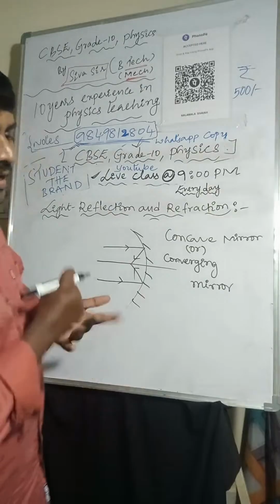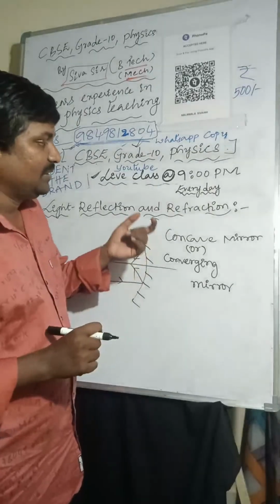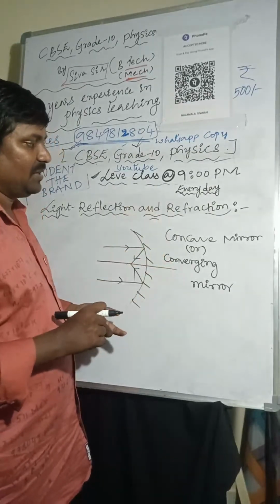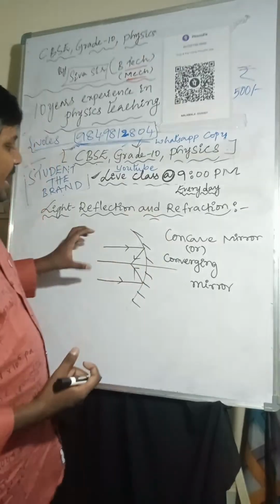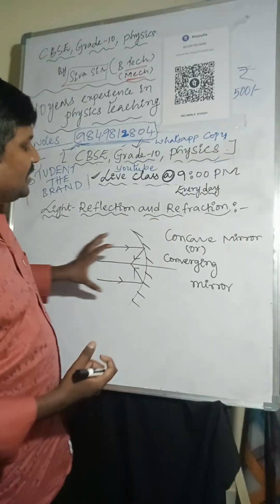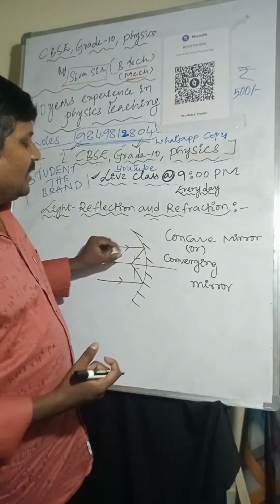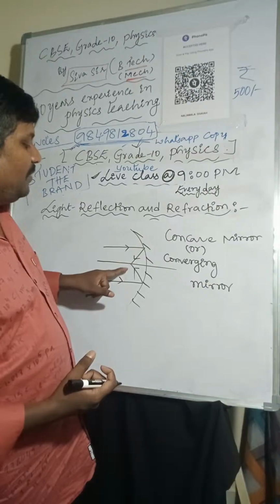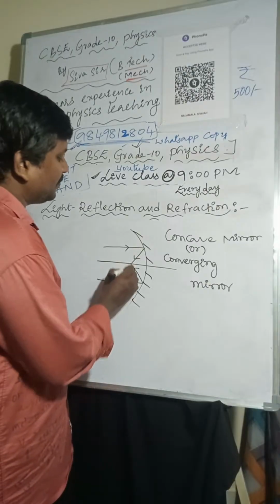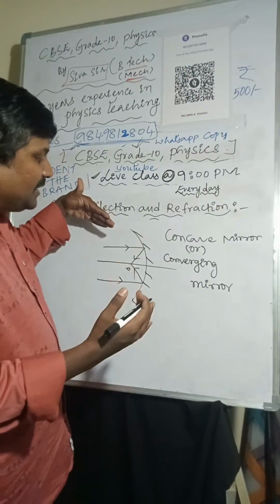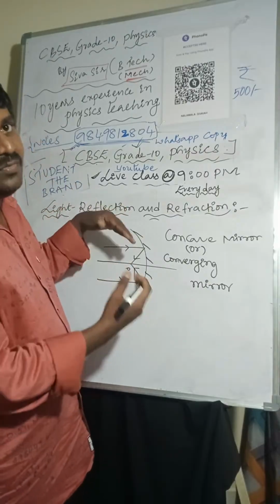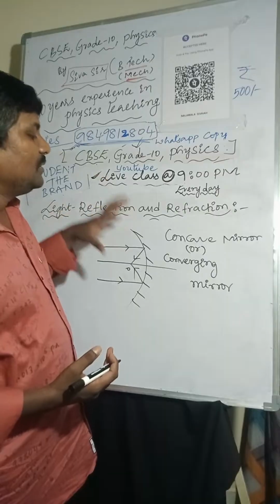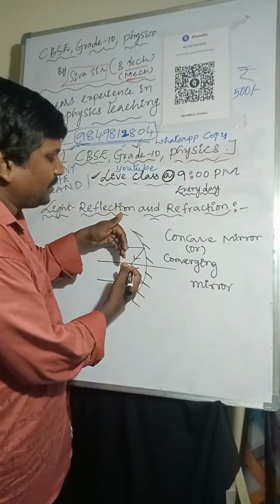Sir, why is a concave mirror also known as a converging mirror? Is there any specific reason? Yes, there is. When light rays are incident on it, those light rays will reflect and meet at one point. Those light rays are moving towards the principal axis.